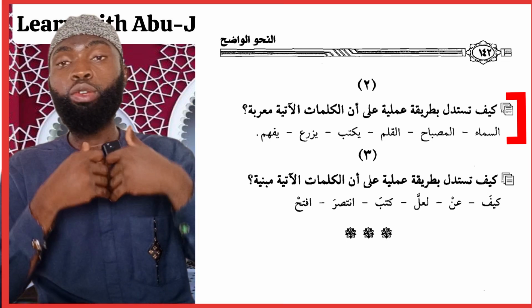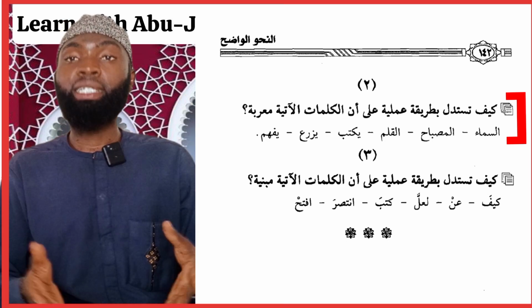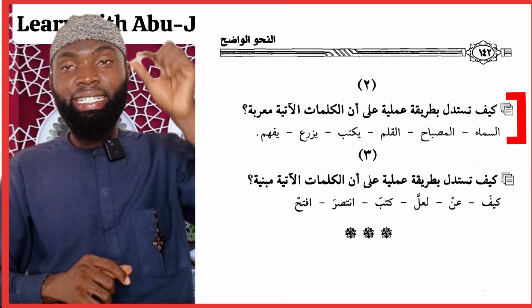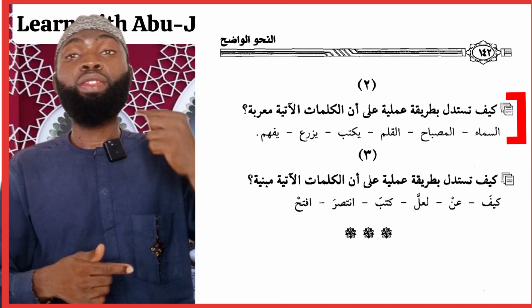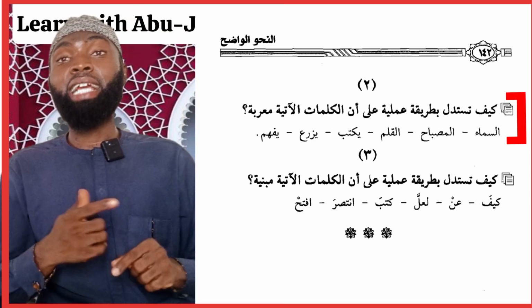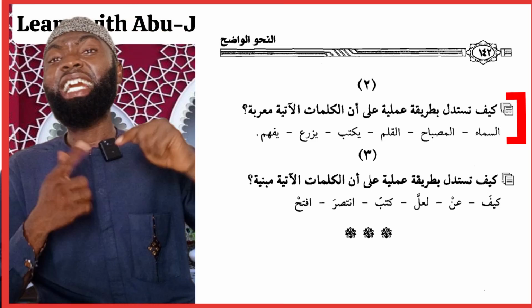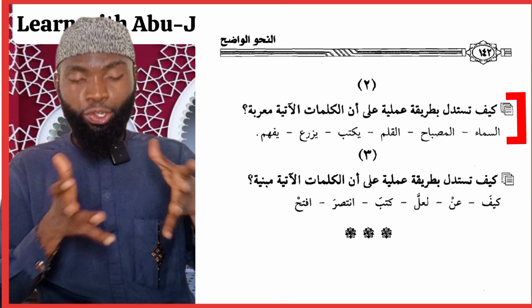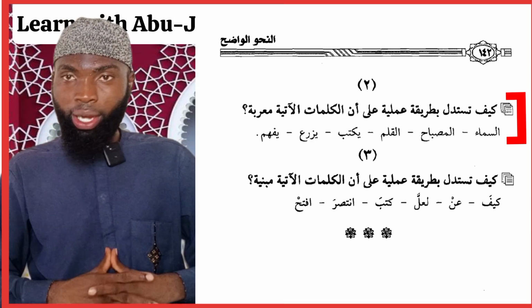So here we can use the word as-sama to form a lot of sentences. We can say as-sama'u mumtiratun, the sky is rainy. We can say nazartu ila as-sama'i, I look into the sky. Then I can say khalaqallahu as-sama'a, Allah created the sky. You can see it changes. So each of these words we can use them in this same way.